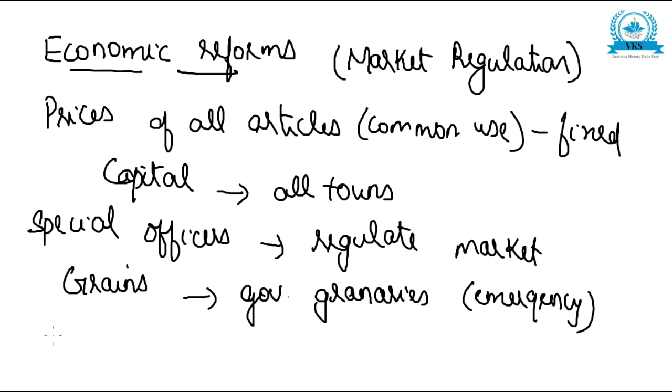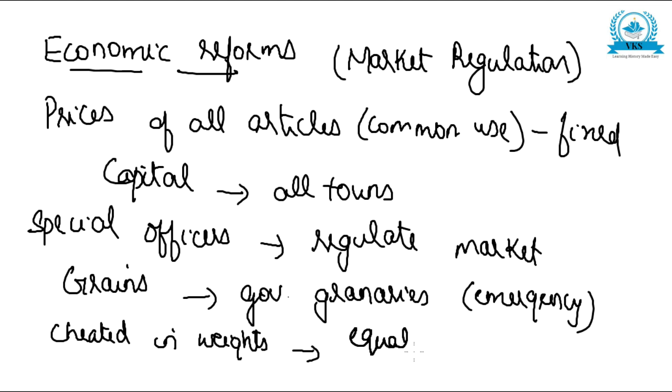Any trader or vendor who cheated in weights and measures was given strict punishment, that is, cutting of an equal weight of flesh from his body. That was the punishment given to the traders who cheated in weights and measures. So these were the economic reforms or market regulations of Alauddin Khilji.